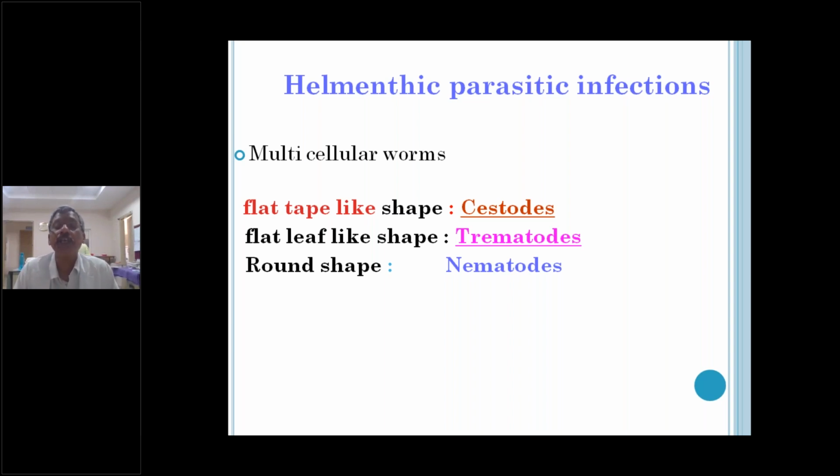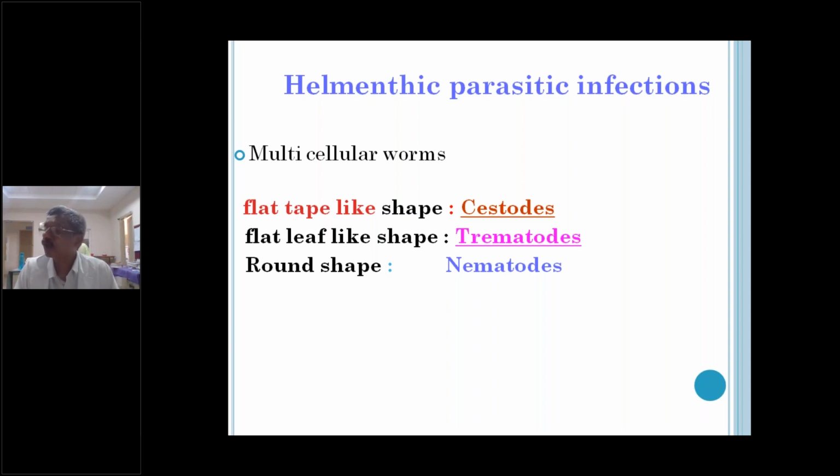Eggs are oval in shape, and these eggs contain some yolk-like material inside. Another important feature in cestodes, particularly in Diphyllobothrium, is the operculum, a lid-like structure present in Diphyllobothrium latum, the fish tapeworm. If you see other tapeworms, it is not like that. There is no operculum, and even though they are bile stained, they are yellowish in color.